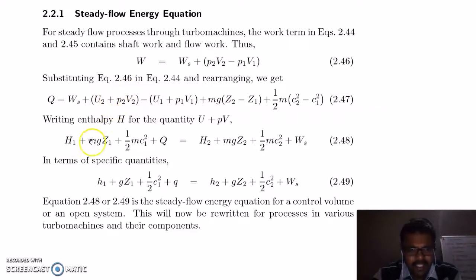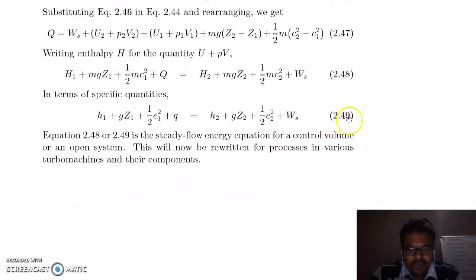So replace by H, and on rearranging you will get this equation where W is your shaft work. In terms of specific quantities, you will get h1 plus Z1 plus this is equal to this. So this equation is the steady flow energy equation for a control volume or an open system.